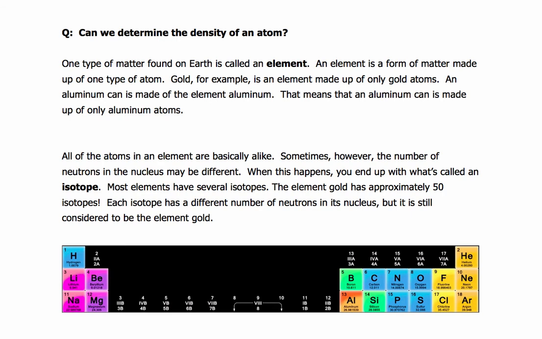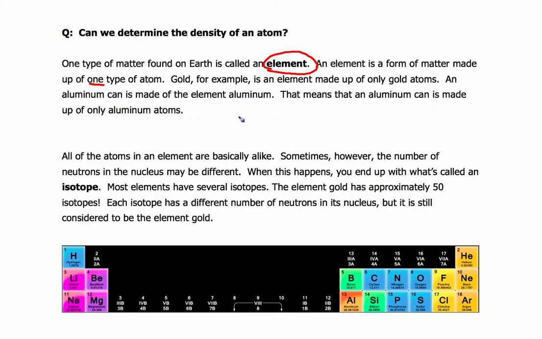So one type of matter found on Earth is called an element. All right. So an element is a form of matter made up of one type of atom. Gold, for example, is an element made up of only gold atoms. Now, that would be true as long as we're talking about pure gold. An aluminum can, if it's pure aluminum, is made up of the element aluminum. That means that an aluminum can is made up of only aluminum atoms.